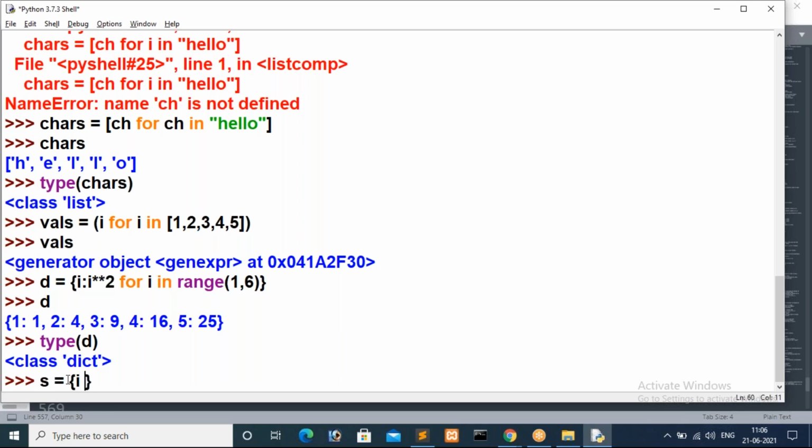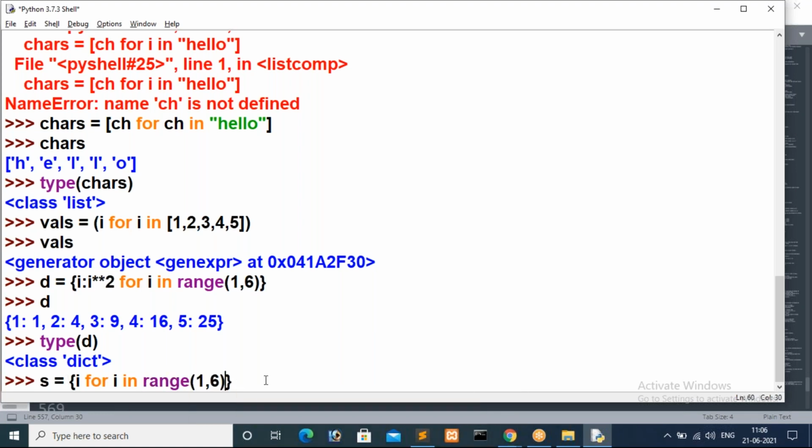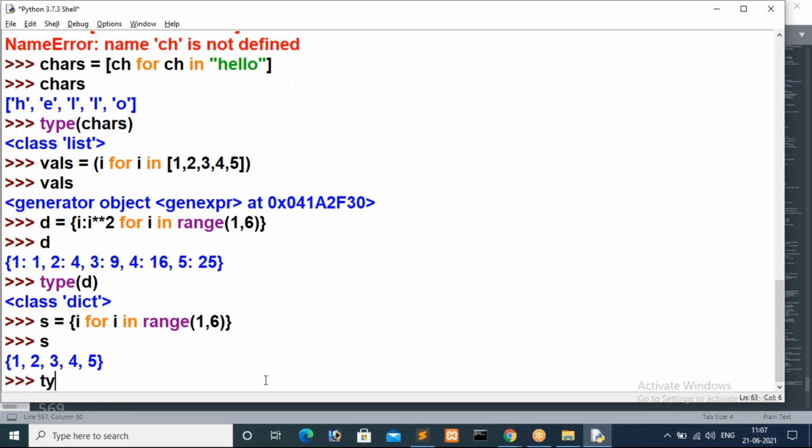Now I'm going to store i for i in range of 1 comma 6. Now in this case s belongs to which type, guys? Now you just assume what is the type of s.